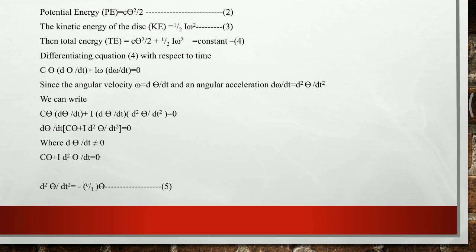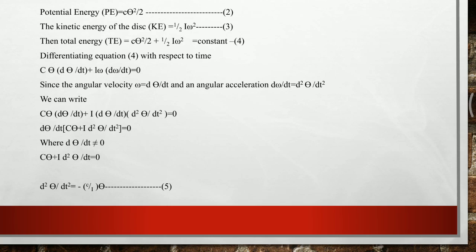The total energy of the system is given by c theta square by 2 plus half I omega square, which is always a constant. That is, the total energy remains constant. In other words, c theta square by 2 plus half I omega square is equal to a constant.